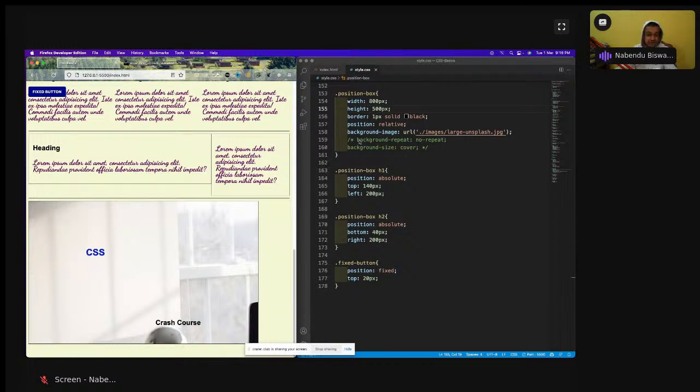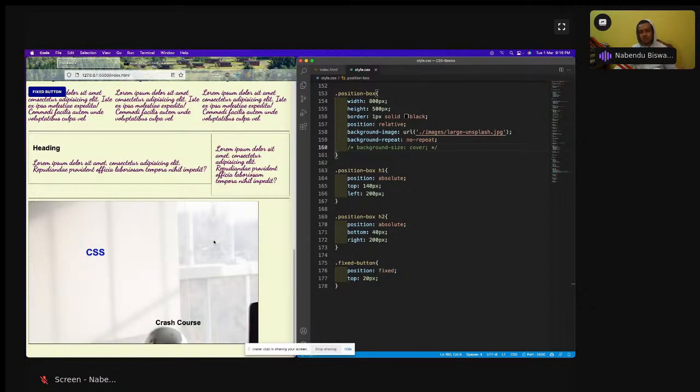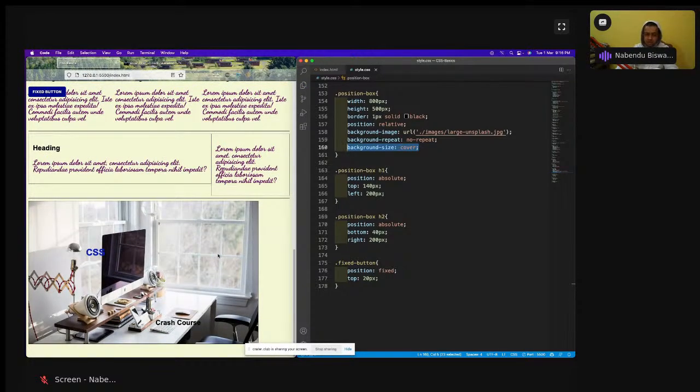So the first thing is that I'll do a background repeat of no repeat again like this. It will not solve anything because the image was already large. Even if I remove the background repeat, in this case it doesn't matter, but I'll say why it does matter. So then I'll do this thing, save it. Now the background size is cover and it is completely fixed, and it is looking good also.